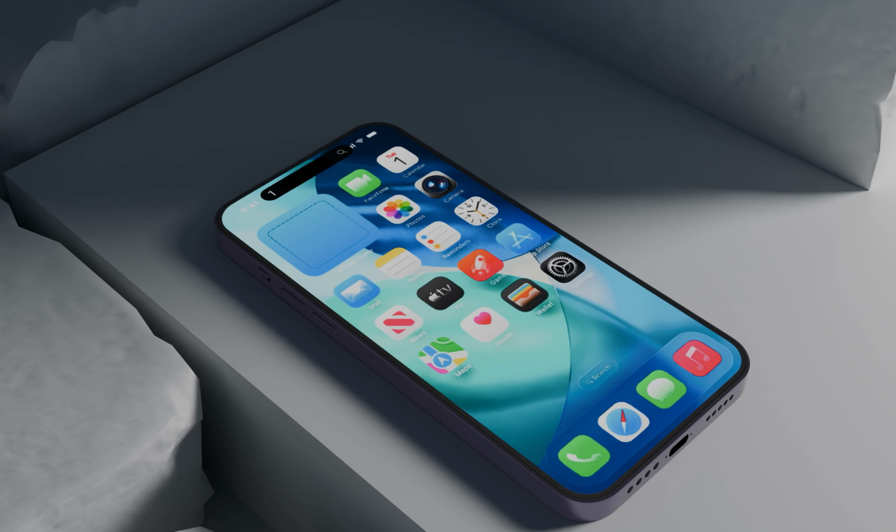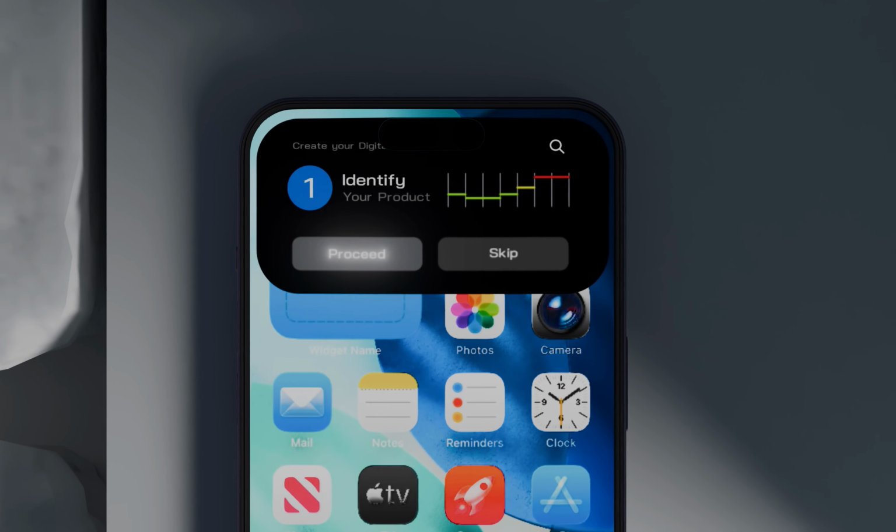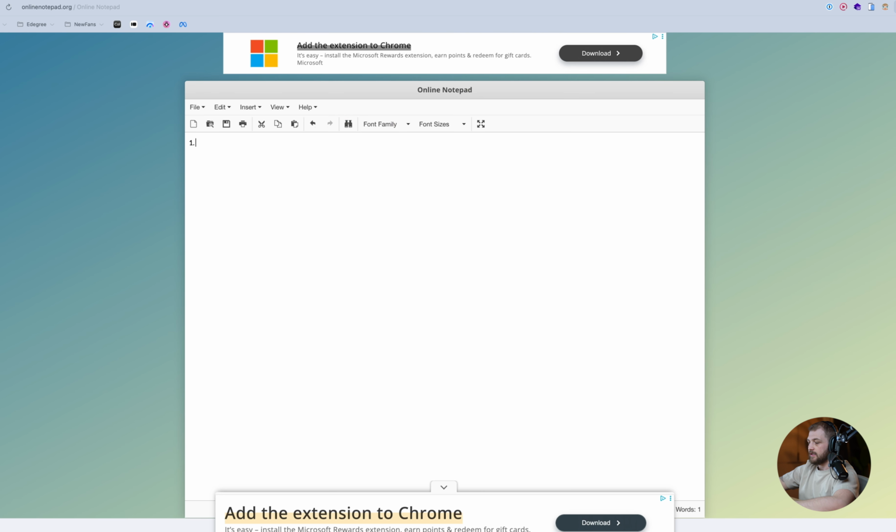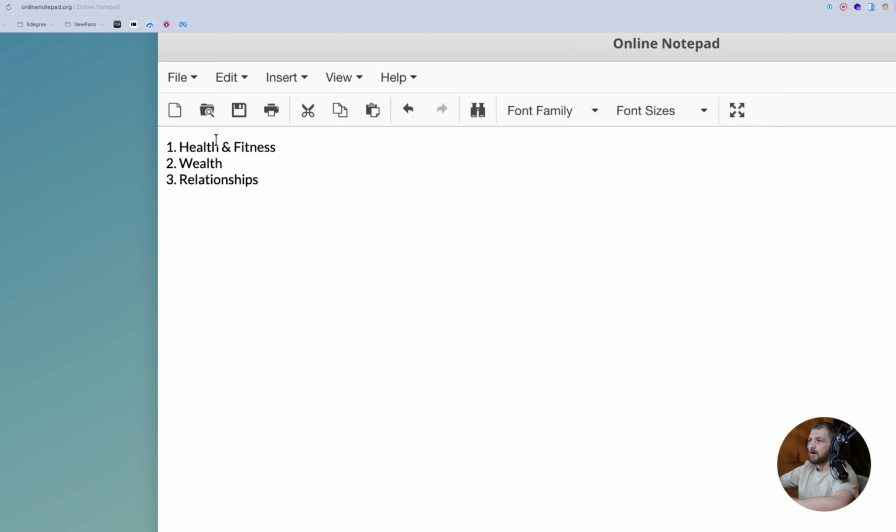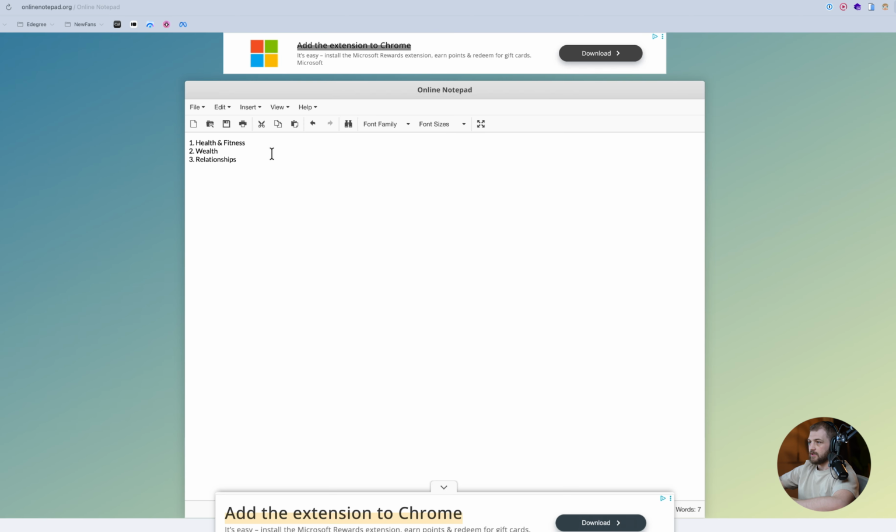So first and foremost, we need to identify what product we're going to sell. Now, we can do this in 3 markets, okay? So we can do this in health, we can do this in wealth, and you can do this in relationships. And the reason why I want to pick one of these 3, and this could also be health and fitness, is because these are the 3 primary leaders and most popular industries, okay? These are the ones that have the most volume.